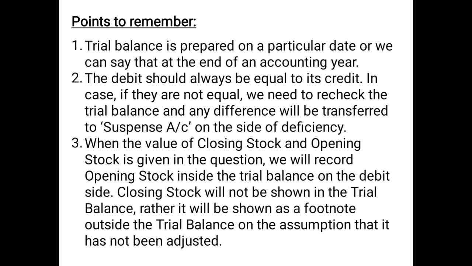Then point number 3, when the value of closing stock and opening stock both is given in the question. If one stock is given, you will write it. But if the value of both the opening as well as the closing stock is given in the question, we will record only the opening stock inside the trial balance on the debit side. And closing stock will not be shown in the trial balance, rather it will be shown as a footnote outside the trial balance on the assumption that it has not been adjusted.